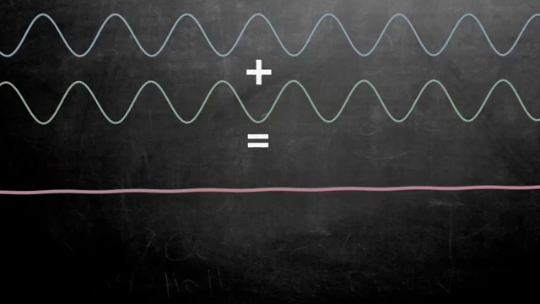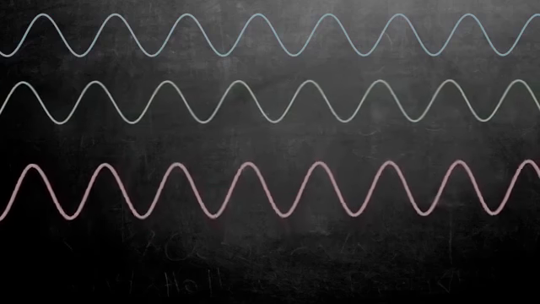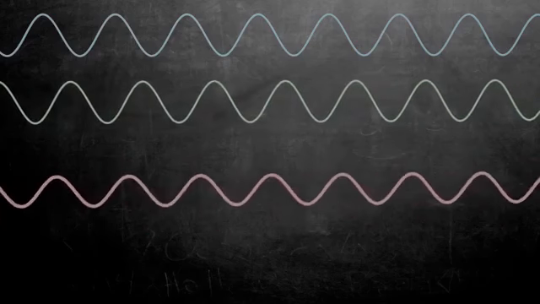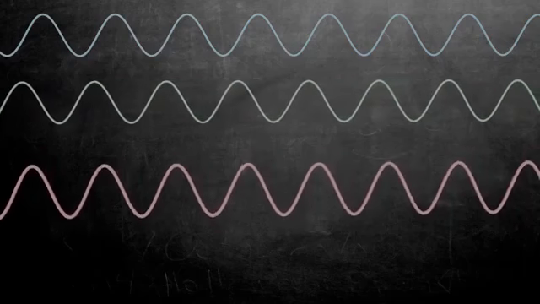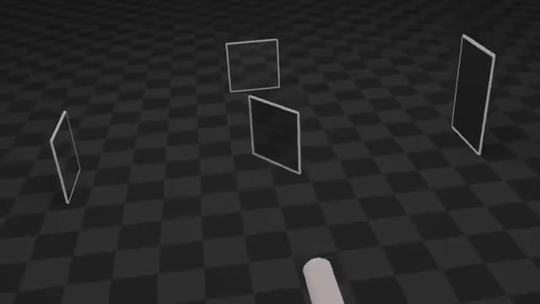But if the two waves are out of phase, the peaks of one align with the troughs of the other, and this results in the peaks cancelling the troughs. If they exactly cancel each other, the wave is destroyed and the intensity would be zero. Anything in between, we are going to see an interference pattern whose intensity would be between the in-phase addition and the out-of-phase addition. Now let's go back to our experiment.